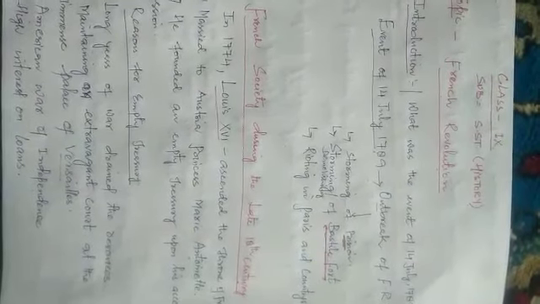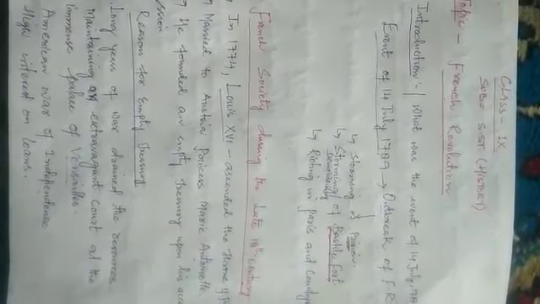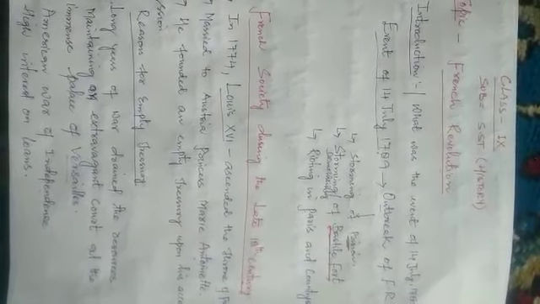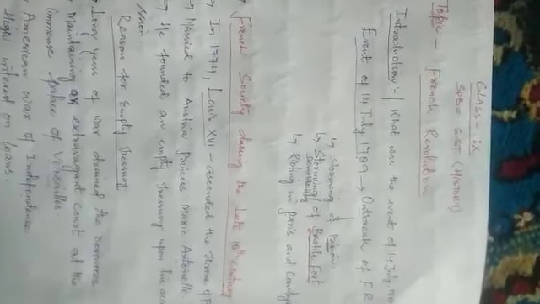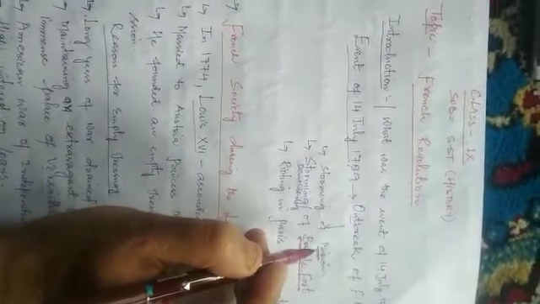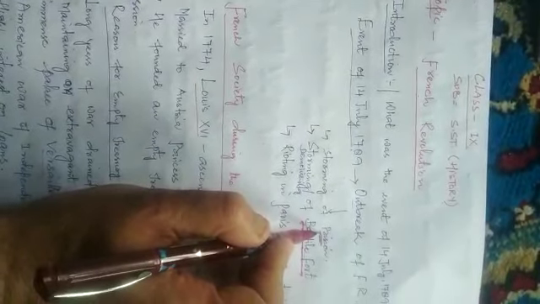When they reached the Bastille Fort, they first stormed the prison of Bastille Fort. After storming the prison, they killed the commander of the Bastille and released all the prisoners imprisoned there.